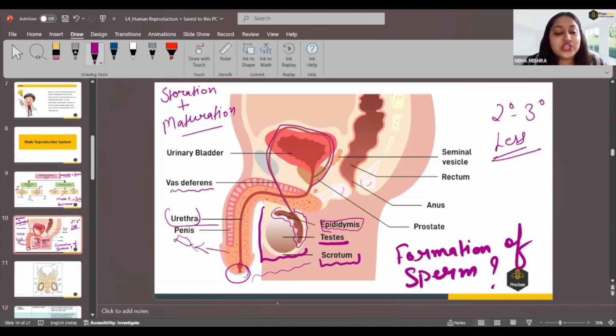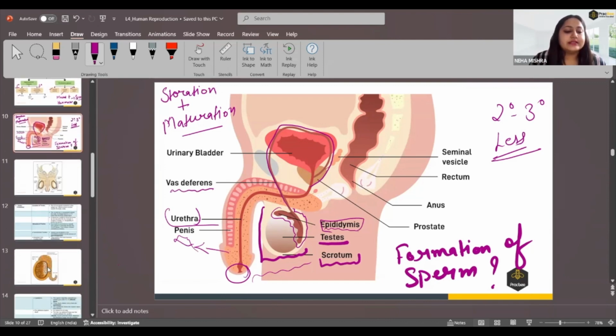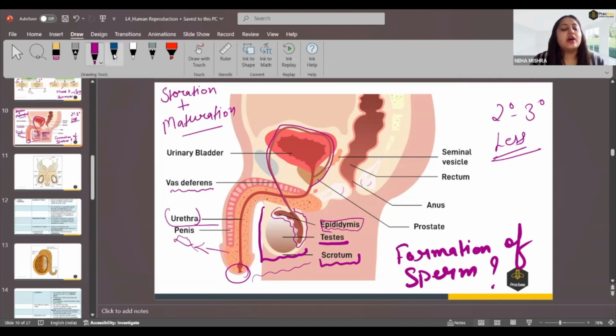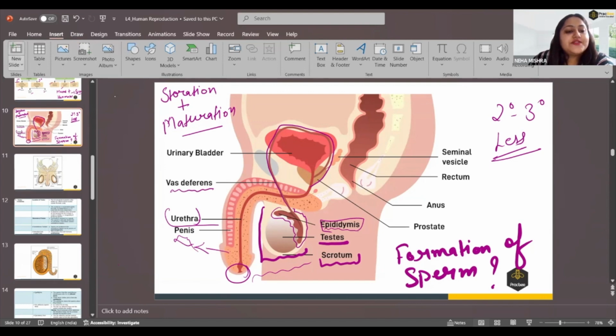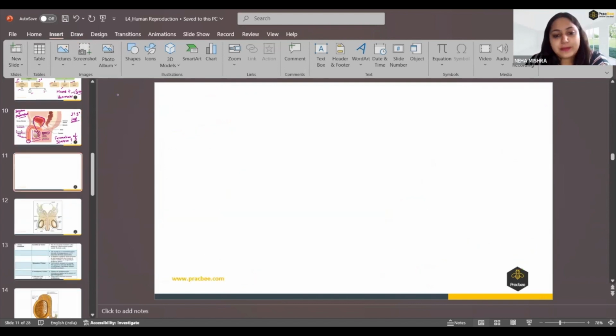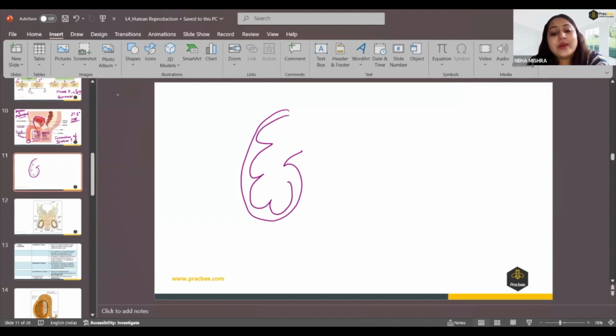It seems similar and very easy, but it's not that easy. There are so many glands involved in this process, and only then will the sperm be able to move. So we'll proceed with those things also. One more important thing is that the testes have compartments inside them which give the formation of sperm. For example, this is my testes, and there are room-like compartments inside it, in all 12 to 14 compartments. Here I can draw only 4 just for explanation.